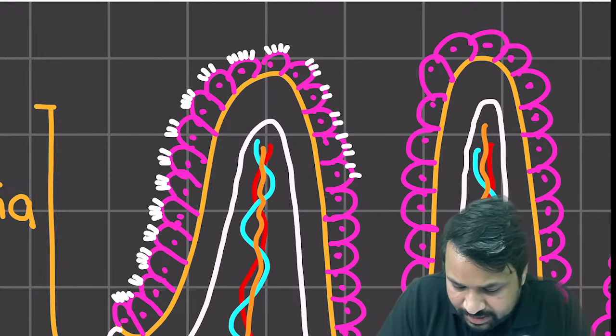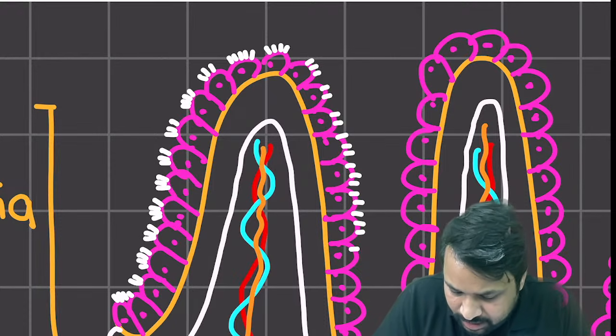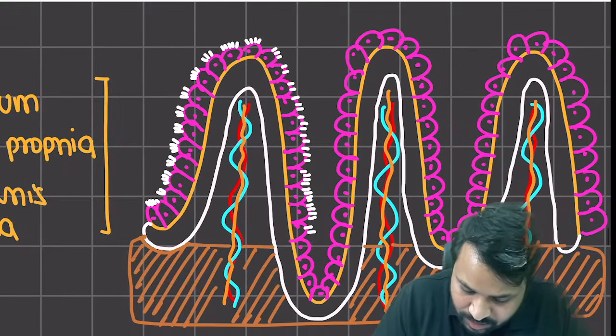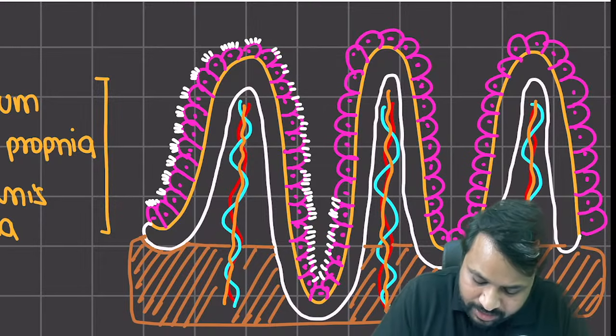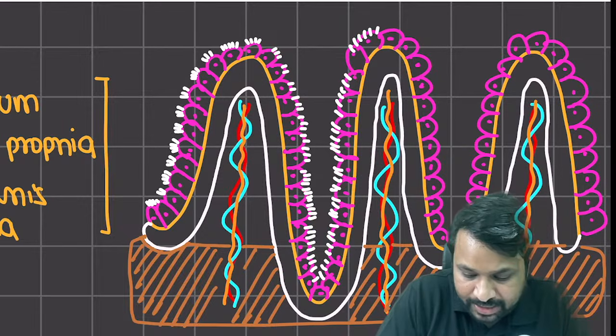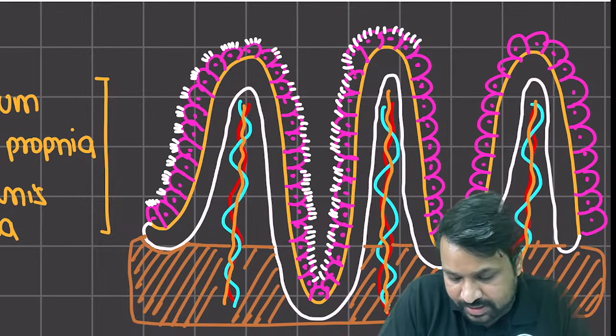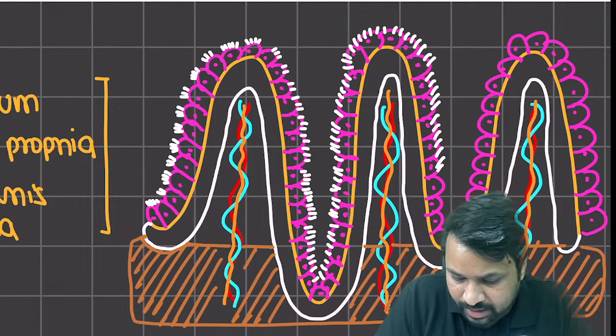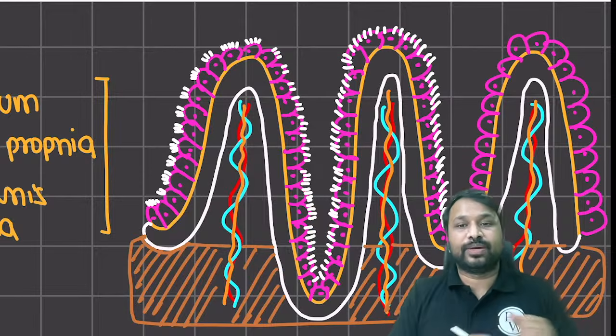You need to understand that this is present all across here. So villi are here to increase the surface area of absorption, and hence the villi become a very important integral component of small intestinal anatomy. These are the villi present on the cell surface, right?